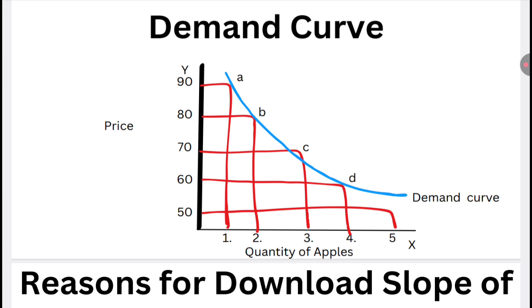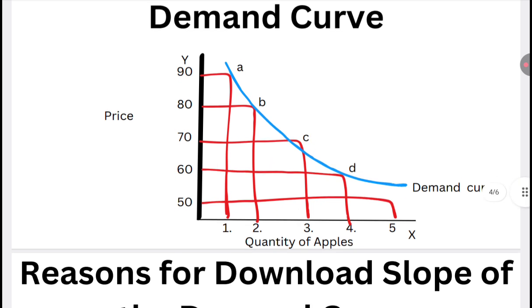Here we can see the demand curve is sloping downward because there is an inverse relationship between demand and the price of the commodity. That's why we say that the demand curve of a commodity is downward sloping. The demand curve shows different quantities demanded at various alternative prices during a given period. That is the reason the demand curve slopes downward.